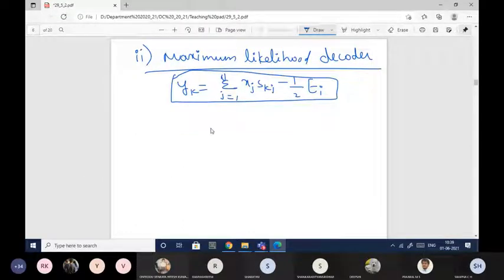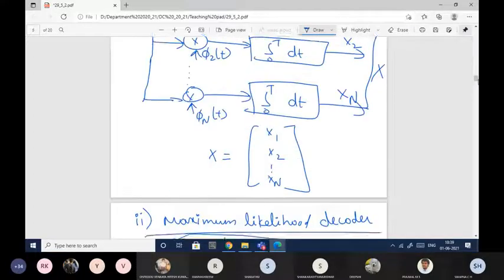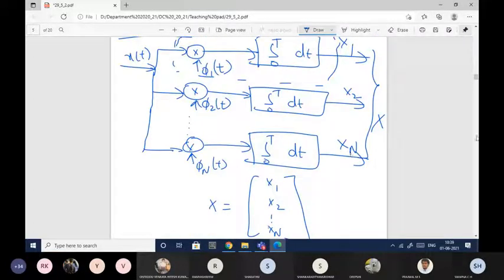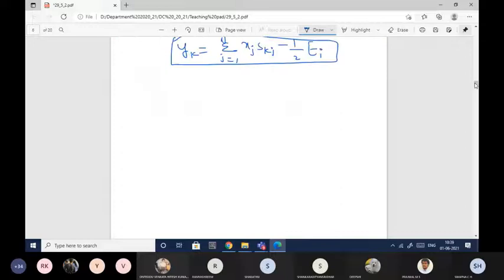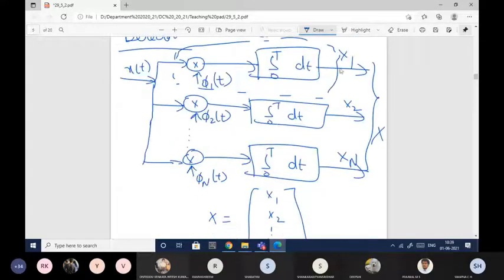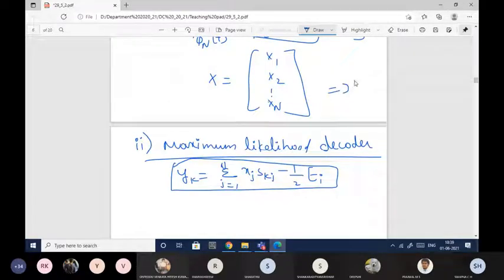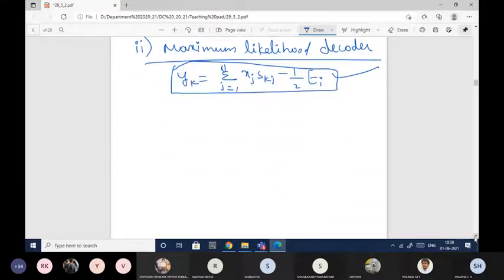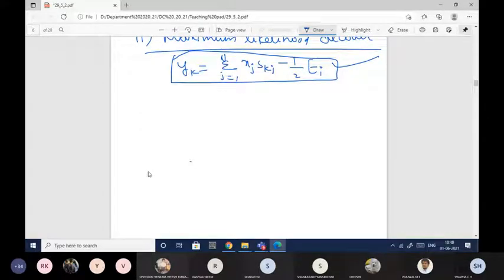Here, x1, x2, so on, xn are nothing but xj, where j is equal to 1 to n. So by using this maximum likelihood decision rule, we'll be able to design this decoder. First let me draw the diagram and then I'll explain.